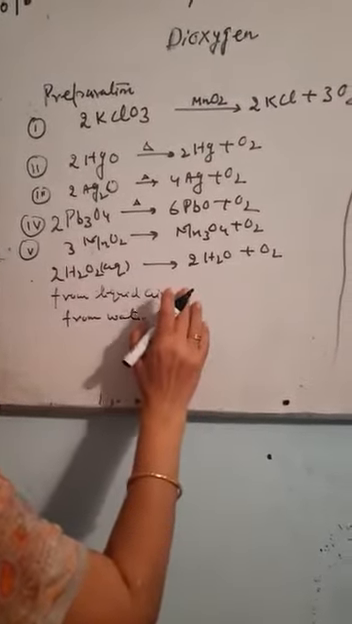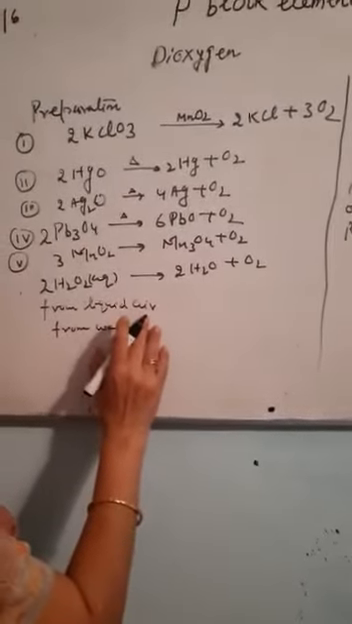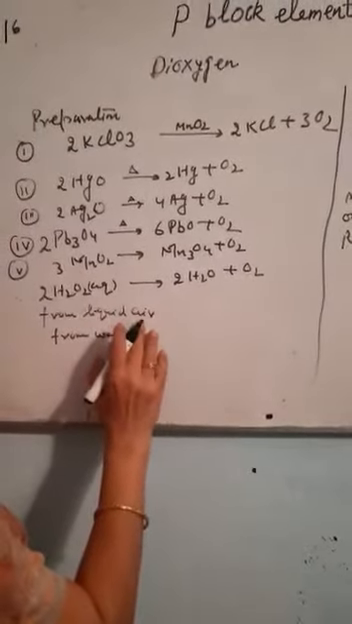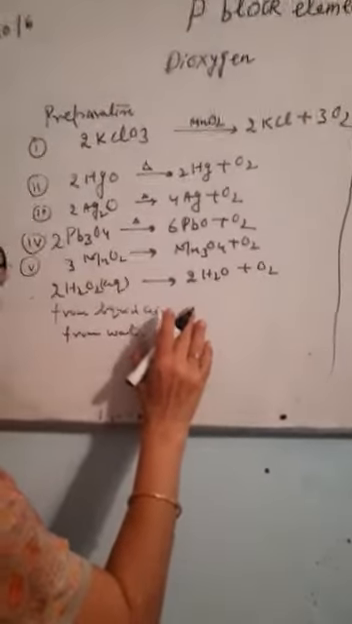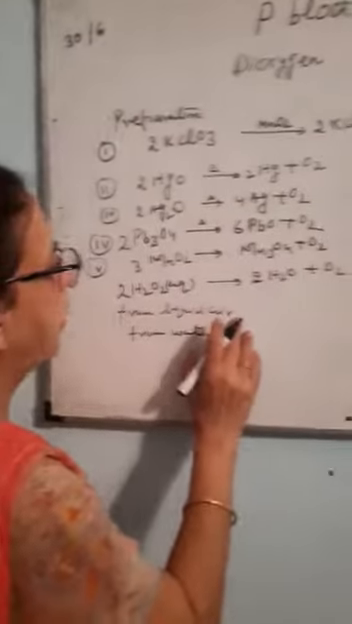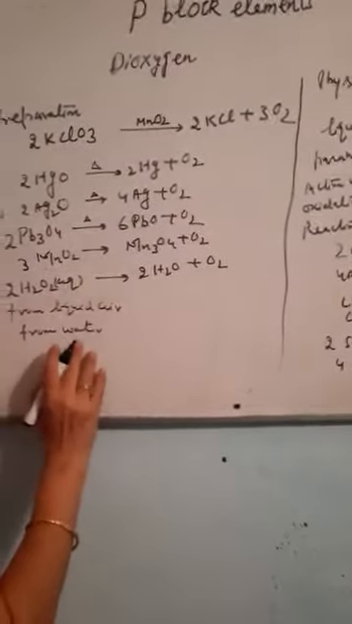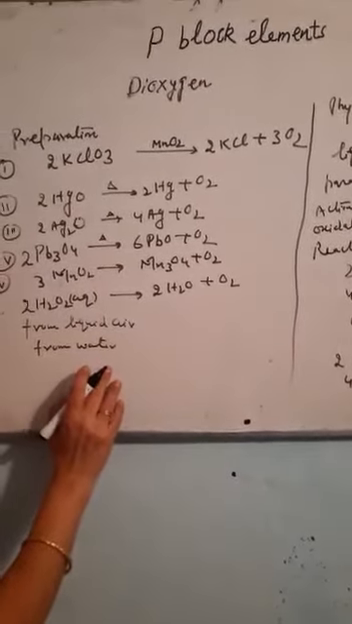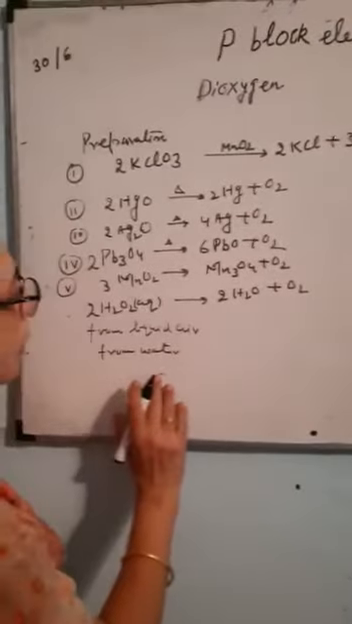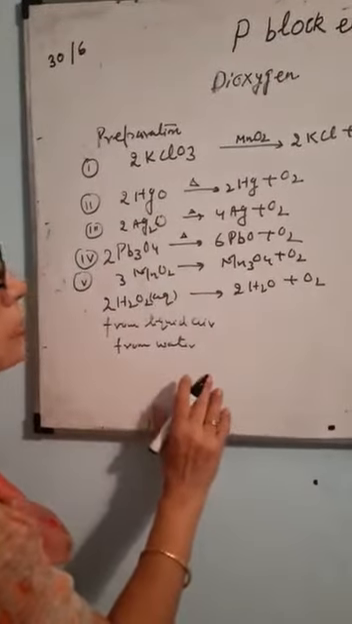On a large scale, it is manufactured from liquid air. There is a large difference in the boiling and freezing points of nitrogen and oxygen, so the oxygen can be obtained by the liquefaction of air. Then it can be manufactured from water. The water is electrolyzed and we obtain hydrogen and oxygen, which can be used on a large scale.